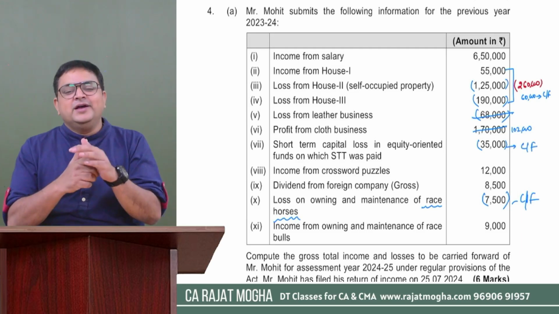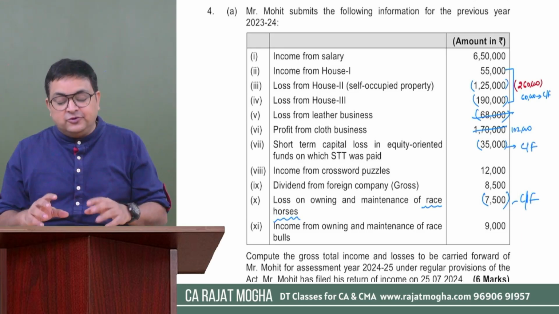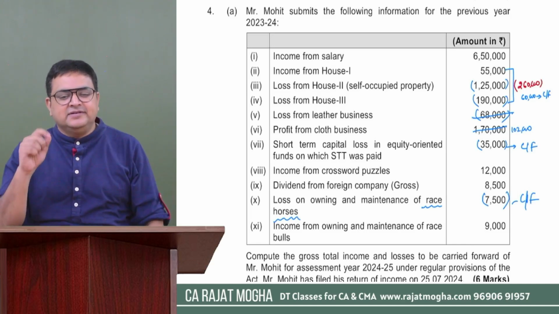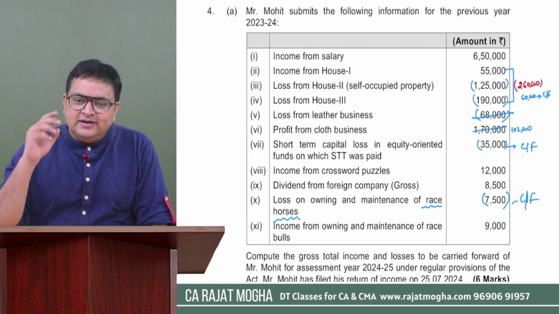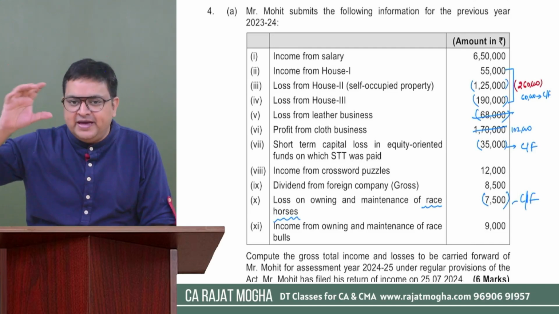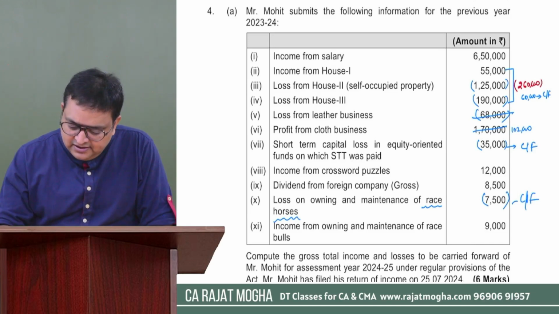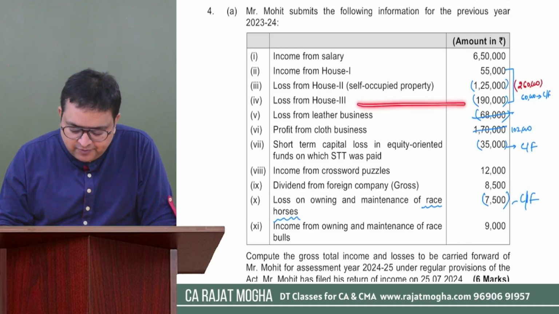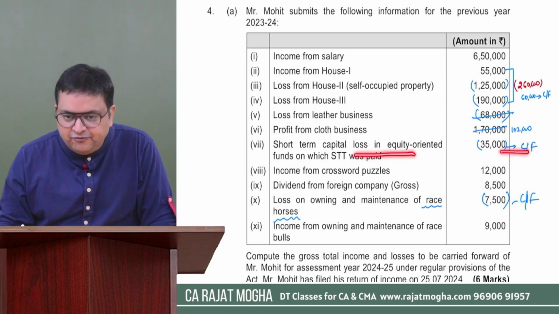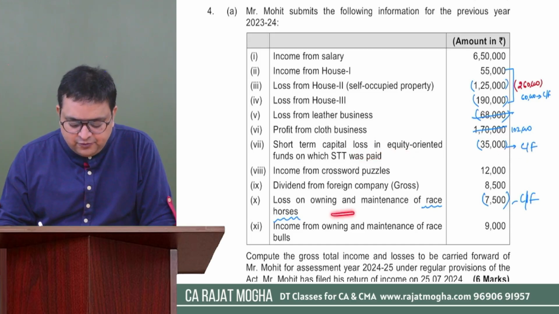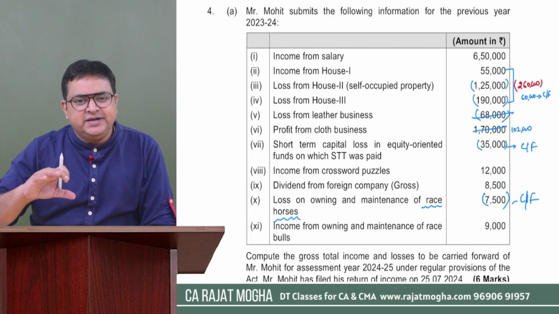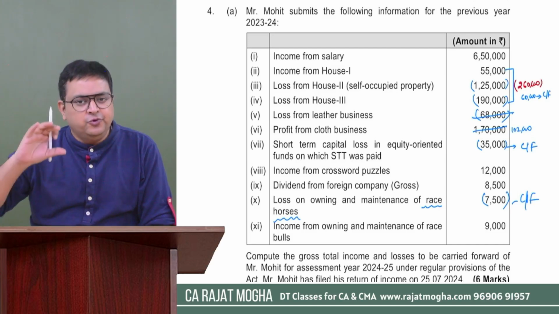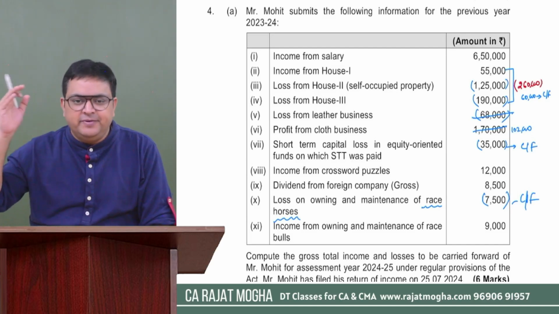So first of all, you have to calculate the total income, the GTI. The examiner is asking just the GTI. So first of all, calculate the GTI in this question. And second, you have to mention what losses will be carried forward. I understand that one of the losses, house property, 60,000, would be carried forward. Short-term capital loss would be carried forward, and losses of owning and maintenance of race horses will be carried forward. So first calculate your GTI and then mention by way of note the losses which will be carried forward, right?